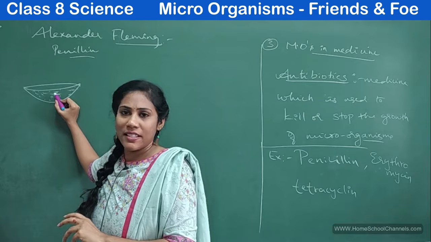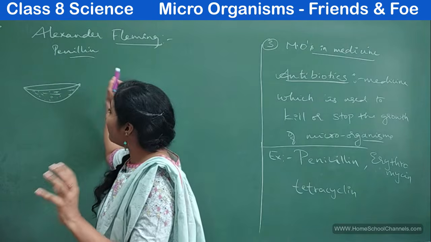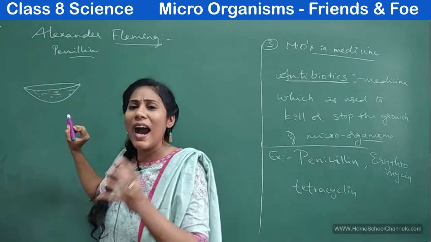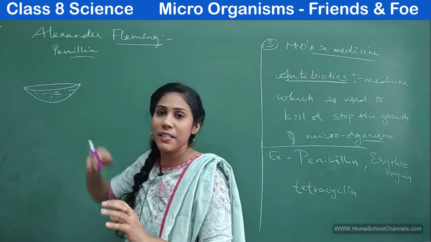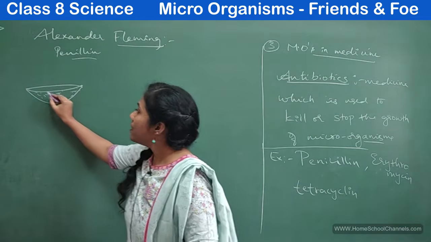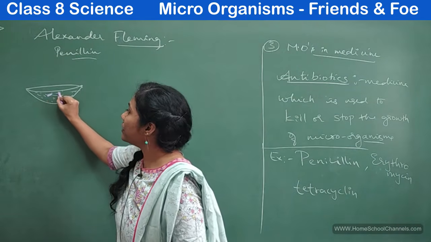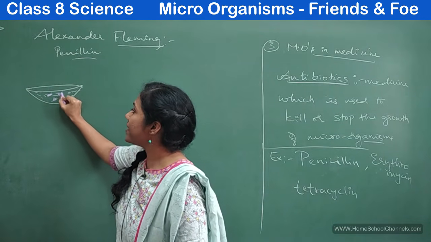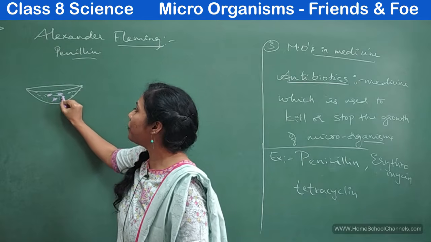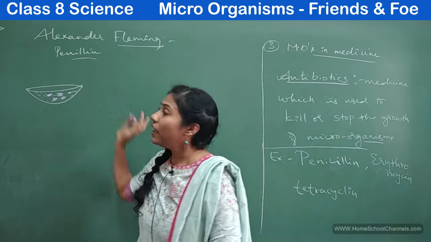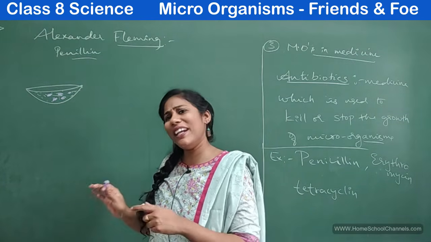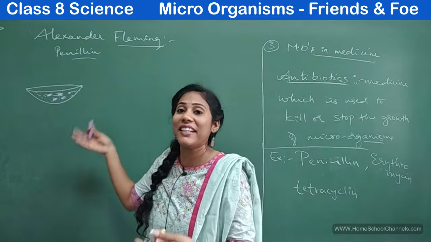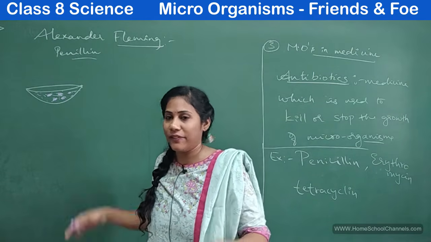So he was growing harmful microorganisms in this petri dish. Let me show it with the help of this colored chalk. These are the harmful microorganisms that were growing in this. Why was he growing them? To study their nature, structure and everything.